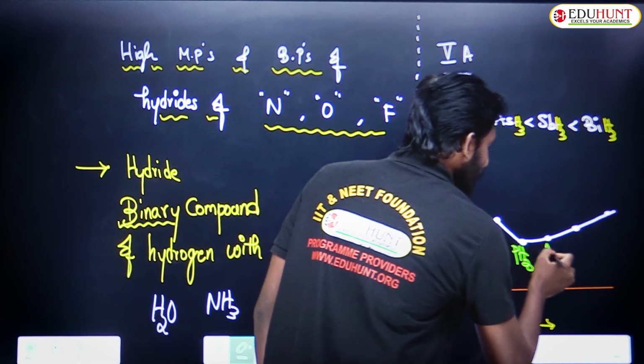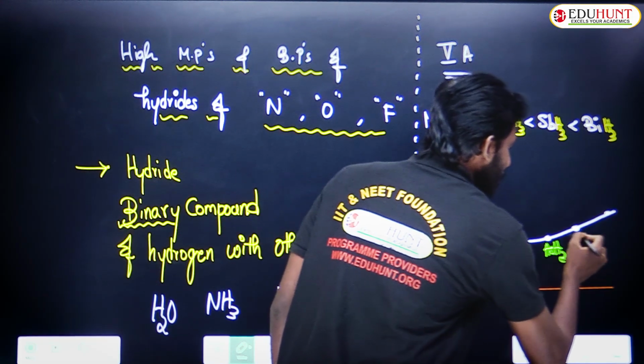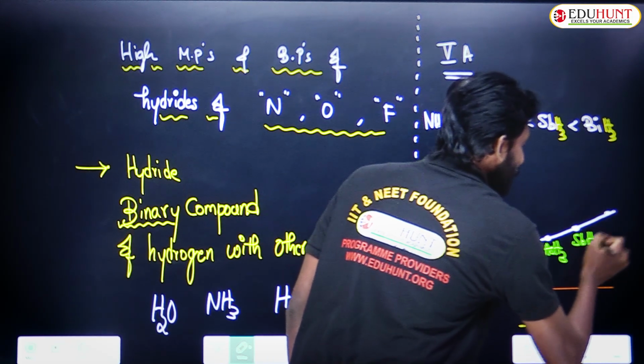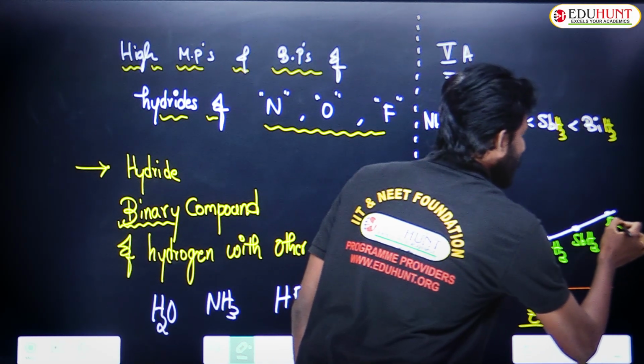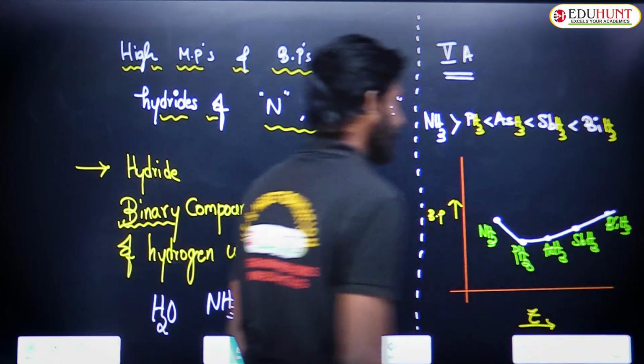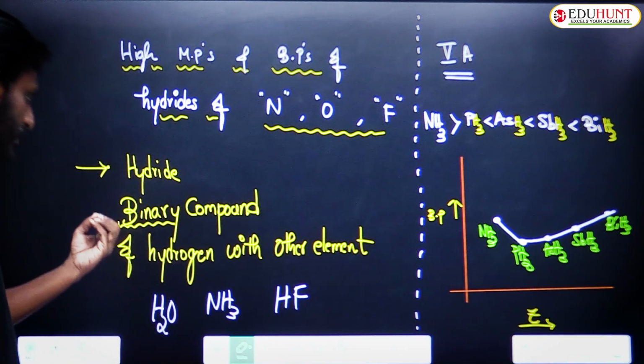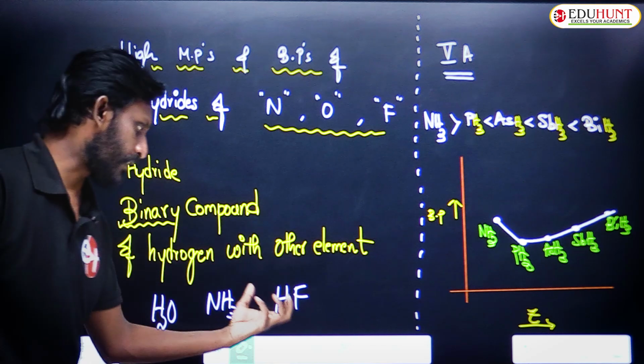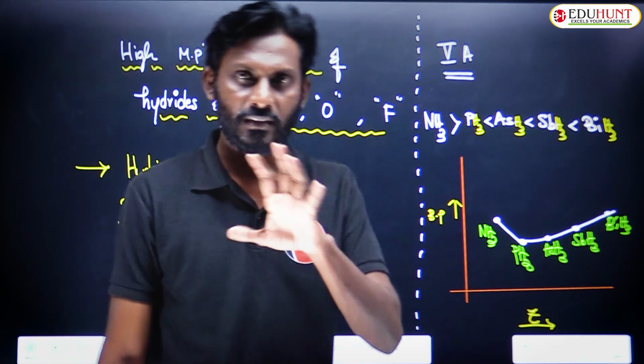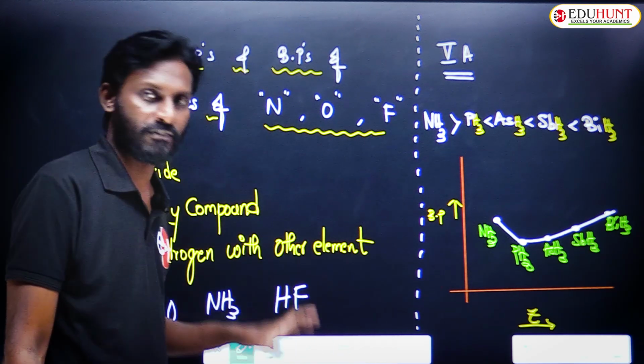For the rest of the members, the oxygen family or halogens, it is the same thing. For the halogens also, HF too.